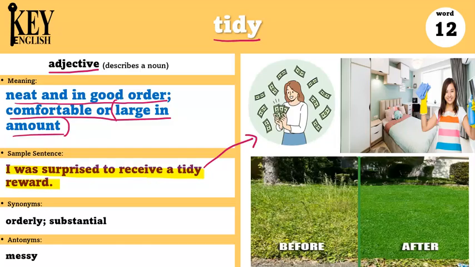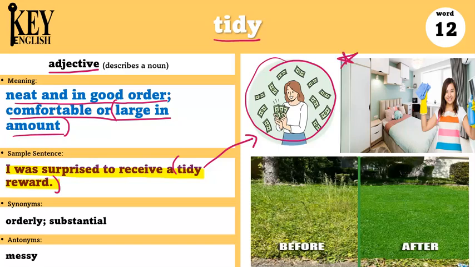For example, let's say that you find a lost puppy and you take it back to its owner. Then, to thank you, the owner gives you a lot of money. So you didn't expect that money, so it was a tidy reward. It was a big reward that you were surprised to receive.